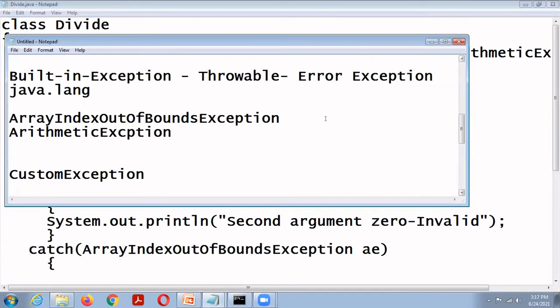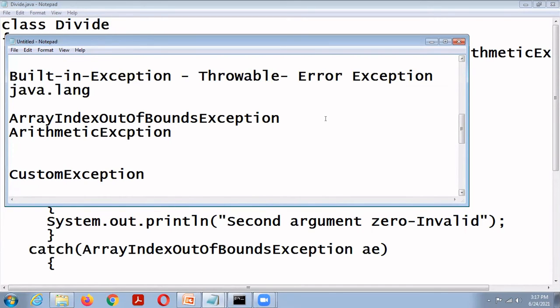Okay, custom exception, or user-defined exception. We can create a custom exception. Suppose we are doing one project, and that project needs one exception.